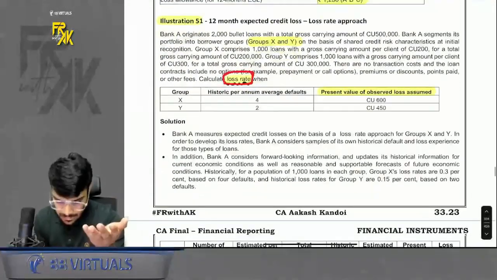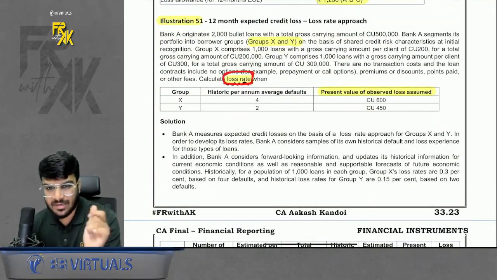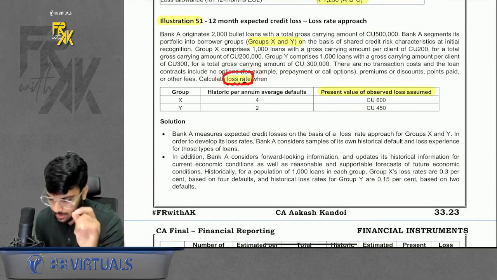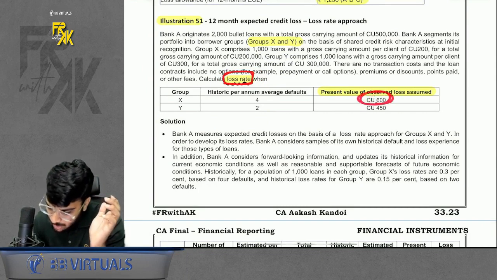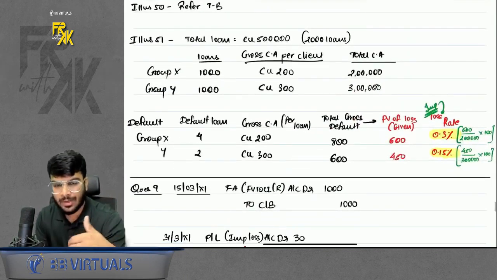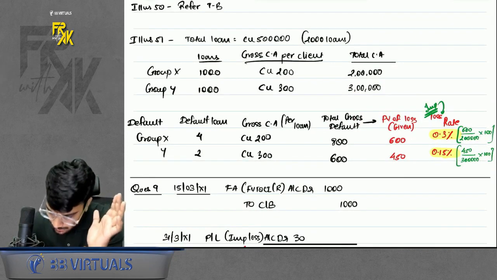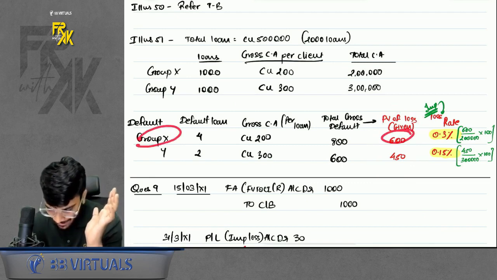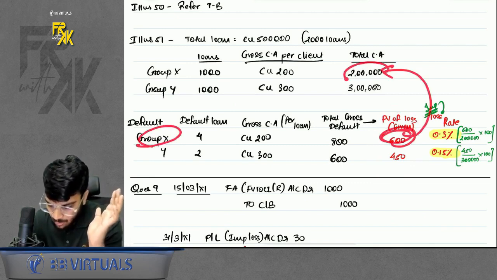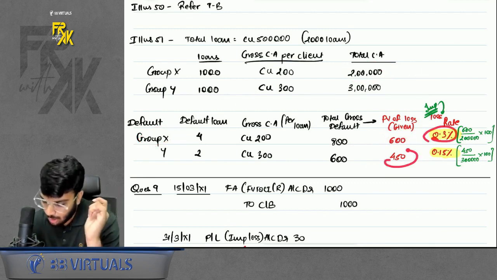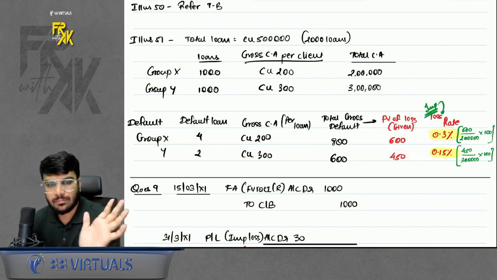As simple as that. Here also you have been given various financial asset information on how to calculate the impairment loss. Here the loss rate was asked. I'll tell you how to calculate the loss rate. Whatever impairment loss is there, it is already given, the present value of observed loss. Divide the loss amount by the total carrying amount. Let's say, for example, I did the working in my notes. You can refer to this. I will upload this on Telegram. How to do it? I have the loss amount. Let's say the loss on group X was 600. What was the total carrying amount? 2 lakhs. So how to calculate the loss rate? Loss amount divided by total carrying amount, you will get the loss rate. This is how you calculate.